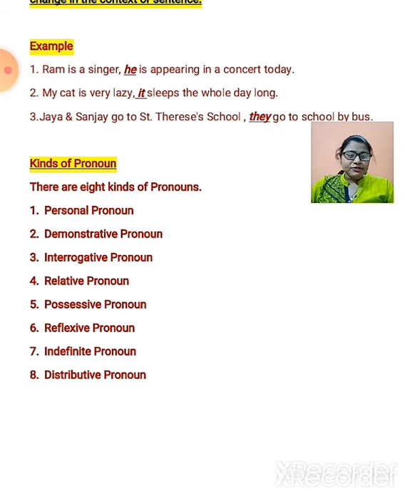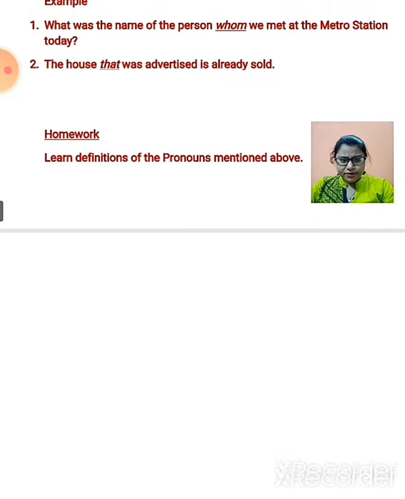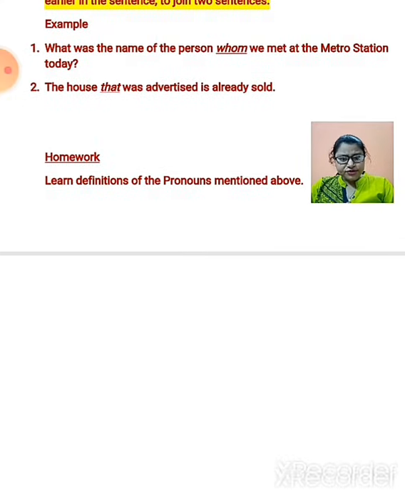So in the next class we will be covering these four points, and till that time there is homework for you: you have to learn the definitions of the pronouns mentioned above.